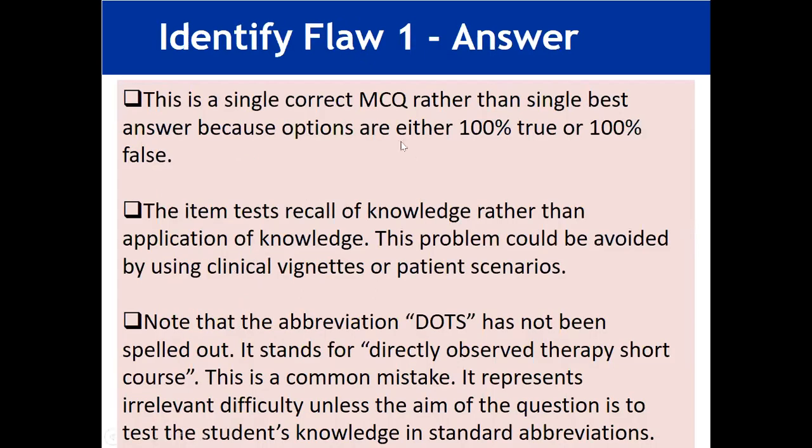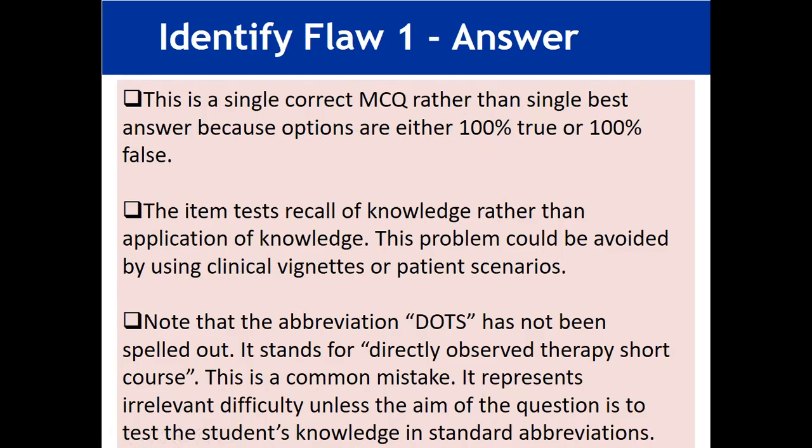So the answer is: this is a single correct MCQ rather than a single best answer, because options are either 100% true or 100% false. Another point is that the item tests recall of knowledge rather than application of knowledge. This problem could be avoided by using clinical vignettes or patient scenarios.